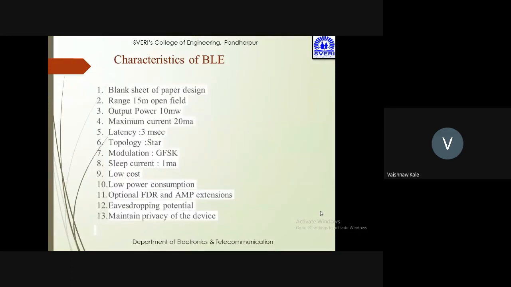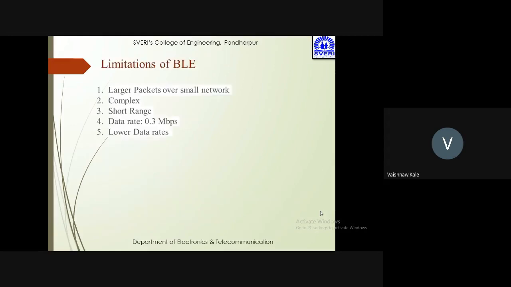Characteristics of BLE: a clean-sheet design, range 15 meters in open field, output power 10 milliwatt, maximum current 20 milliampere, latency 3 milliseconds, star topology, GFSK modulation, sleep current 1 milliampere. It is low cost, low power consumption, with eavesdropping potential, and maintains device privacy.